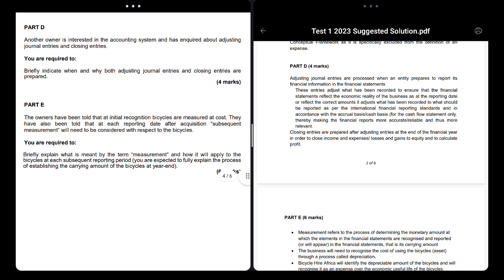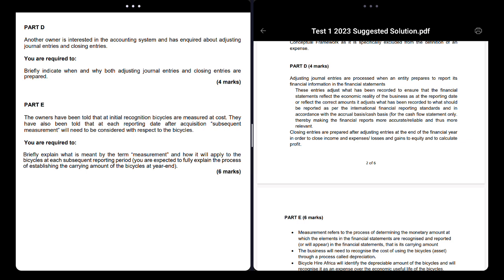And what are closing journal entries? Closing journal entries has only one definition, which is when you close off all income and expenses. If you know accounting 101, you know we had to close off all income and expenses to your retained earnings. Basically it's the same concept. So closing journal entries are prepared after adjusting journal entries. That's very important. After you adjust journal entries, then you do closing.